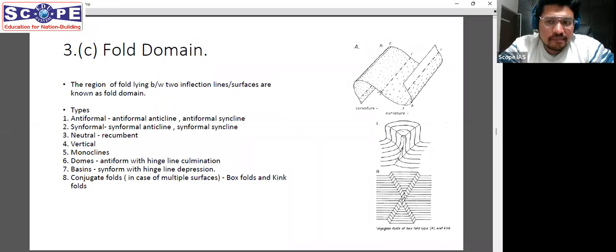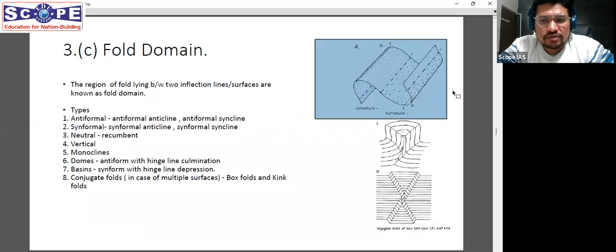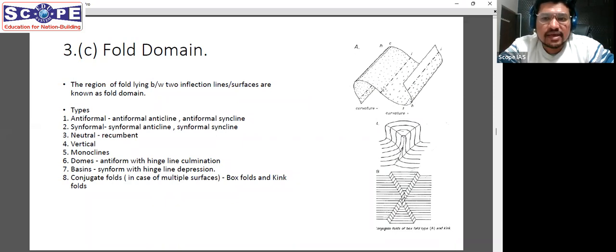Fold domain is nothing but the area or the region that lies between 2 inflection points or 2 inflection lines or surfaces. What are inflection lines? Inflection lines are those where the fold changes its curves. So from antiform in this particular region, the fold became synformal in this region. Right? So that is what an inflection line is, and the region that lies between 2 inflection lines is the fold domain. So this concept, why did it become difficult? Because this term was not very common. That is why this question became a little difficult.